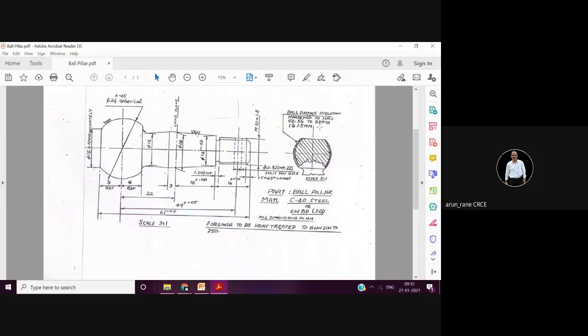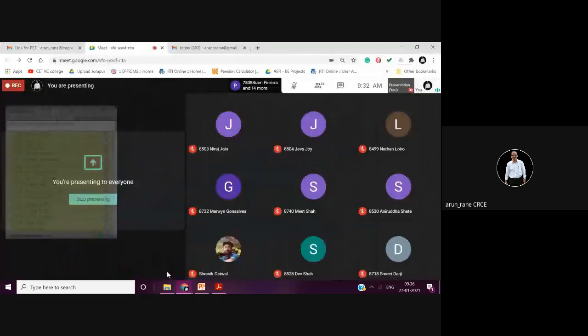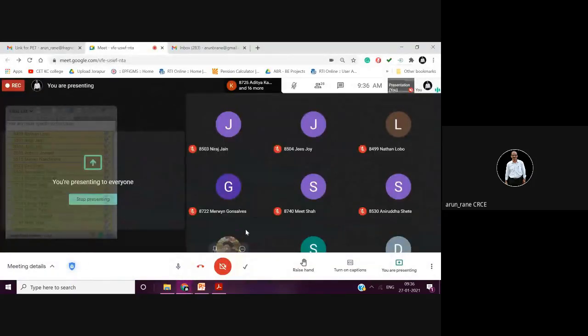Then how do we maintain this case depth of 1 to 1.5? The tolerance is 0.5. How to maintain it? It should not be less than 1 and not more than 1.5. Can anybody tell me how you will measure this case depth, the 1 to 1.5? Whatever knowledge you have acquired.